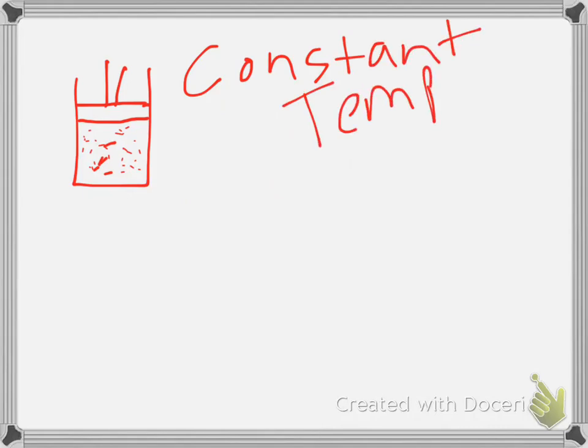Alright, so let's start off with this container, and this container's got a little plunger in it, so it seals it off. That plunger can move up and down, so it's like a little piston for the container. We got all these little gas molecules moving around in here. If we talk about this little container as being a sealed container, everything that we're going to talk about then has a constant amount of gas. So we're not gaining gas, we're not losing gas, we're talking about what's changing on the inside. But here we're going to keep the temperature of the gas constant. So we're not changing the temperature at all.